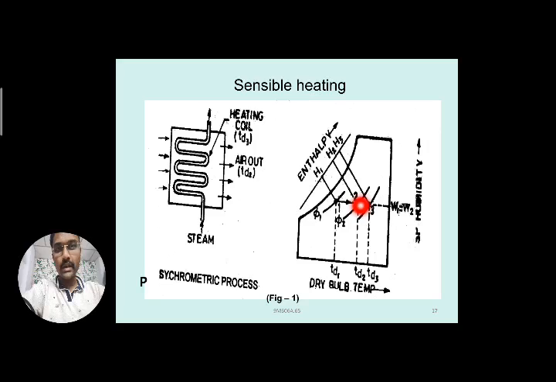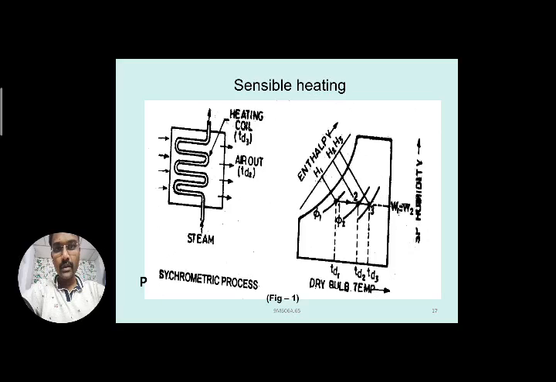Our requirement is what TD1 is and what TD2 is. The final output temperature is TD2. This is the diagram, the arrangement for the psychrometric process of sensible heating. Here you can see the representation of enthalpies, how the enthalpy change takes place, H1, H2 and H3. Enthalpy is the total heat value of the air. Whenever it changes its temperature, you can see the total heat value is increasing, whereas the specific humidity remains constant, W1 equal to W2. And the dry bulb temperatures are TD1, TD2 and TD3, increasing in that order. So this is regarding sensible heating.